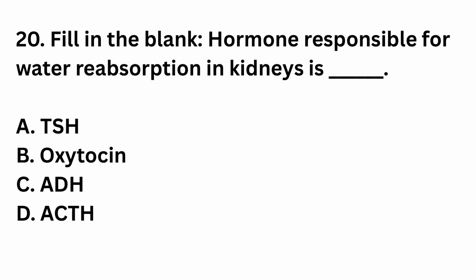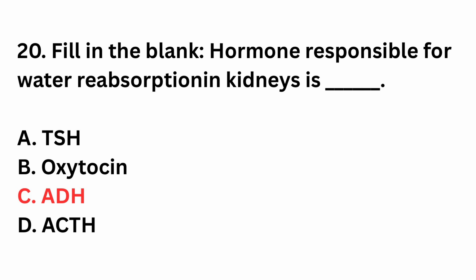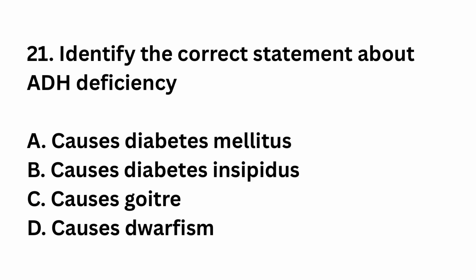Hormone responsible for water reabsorption in kidneys is dash: thyroid stimulating hormone, oxytocin, antidiuretic hormone, adrenocorticotropic hormone. The right answer is option C. Antidiuretic hormone increases water reabsorption in distal tubules. It maintains water balance. Question number 21.